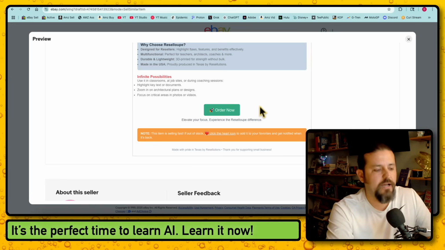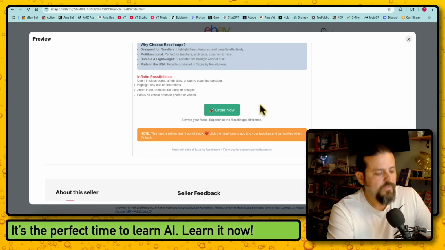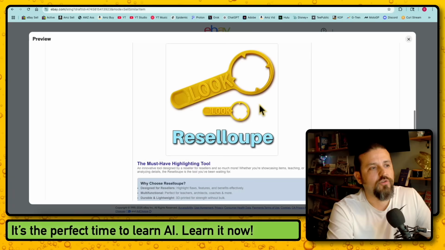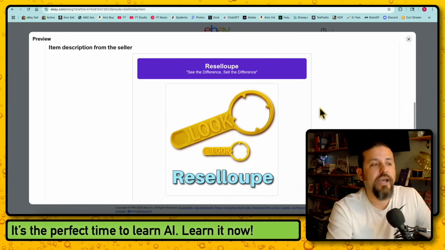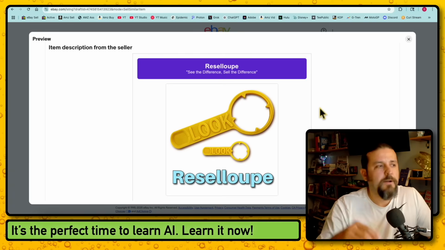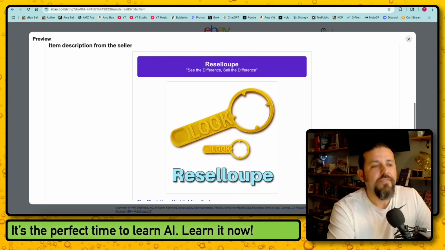It's going to take me some time to get a master template that I would use for certain products. And the Reselloupe has its own template. Now, I would get rid of the order button, that stupid heart emoji. I'd get rid of that because I don't like things like that, but that's fine. What I would also do is that I have a brand. If you guys notice, my thumbnails almost always have the same colors, the same color schemes, the yellows, the blues, the greens, and then the reds when I go live and things of the sort. If you want to do that, then you also need to tell the AI to do that.